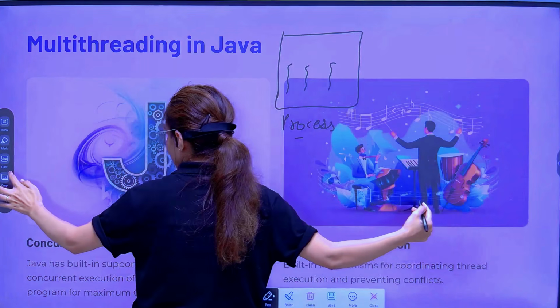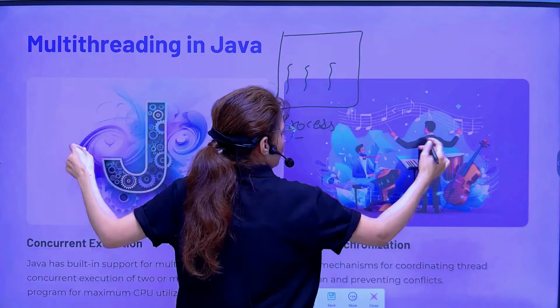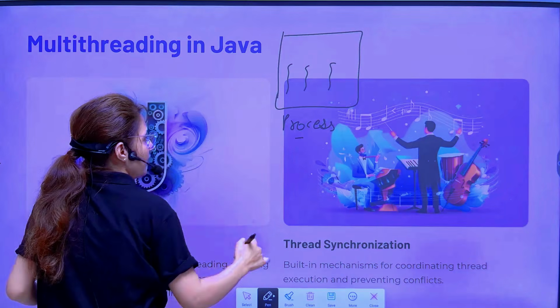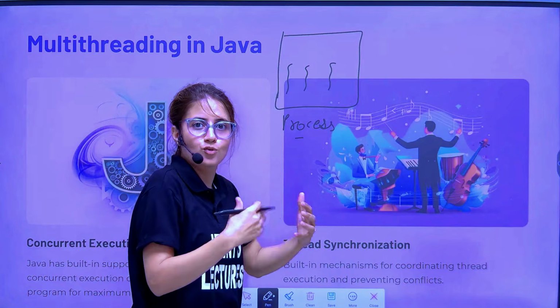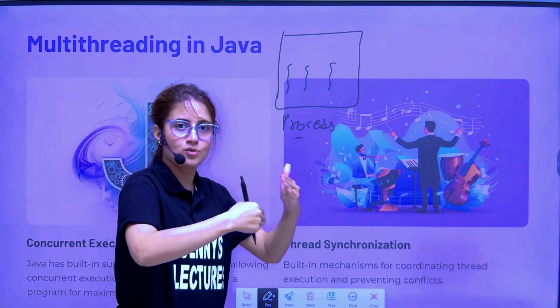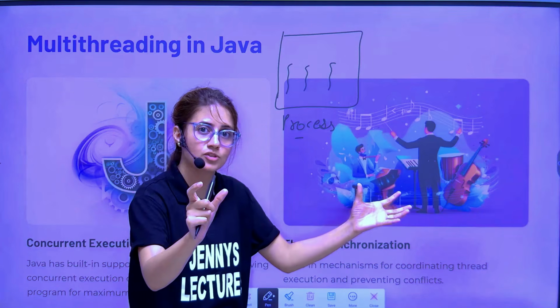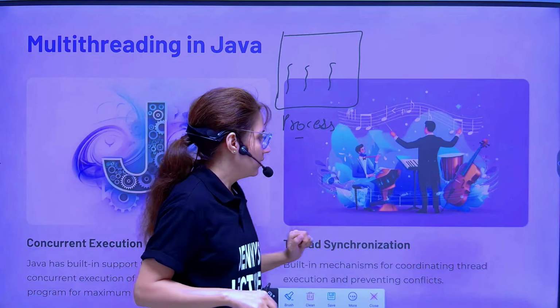I hope you have watched that Three Idiots movie. You got the example, right? So obviously I can write like this. Rather than writing with one hand, if I write with both hands, then that would be fast. So that's kind of multi-threading. Within the same process, there are multiple threads running two or three parts of the same process. This is kind of multi-threading. So Java supports multi-threading. Okay.